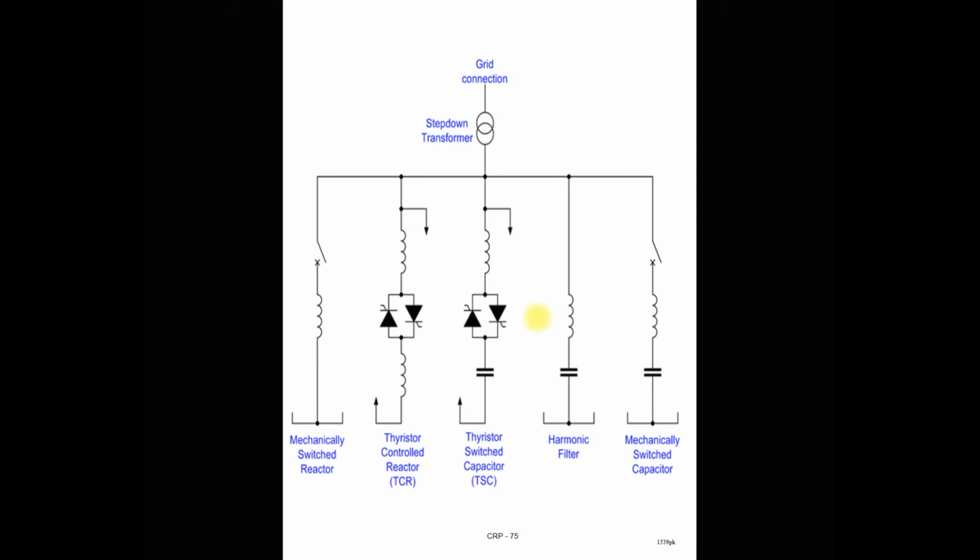And this is the complete diagram of the SVC. You can see here a combination of one thyristor controlled reactor, one thyristor switched capacitor, a mechanically switched capacitor, and a harmonic filter. The function of the harmonic filter is to consume the harmonics, or to avoid harmonic injection into the grid, which are generated by the thyristor controlled reactor as well as the thyristor switched capacitor. So this harmonic filter filters out the harmonics generated by the controller. And here this is a mechanically switched reactor that acts as a thyristor switched reactor. This may be a mechanically switched or a thyristor switched reactor.